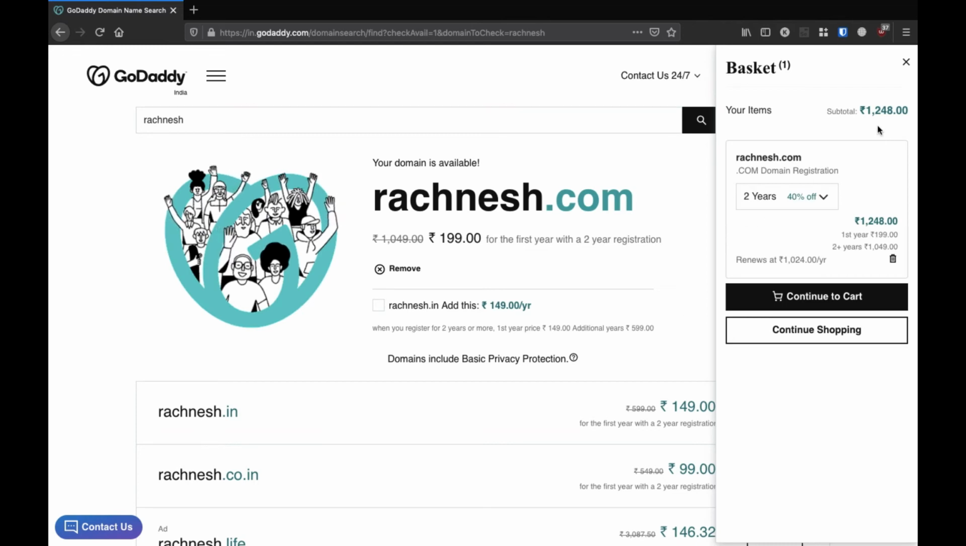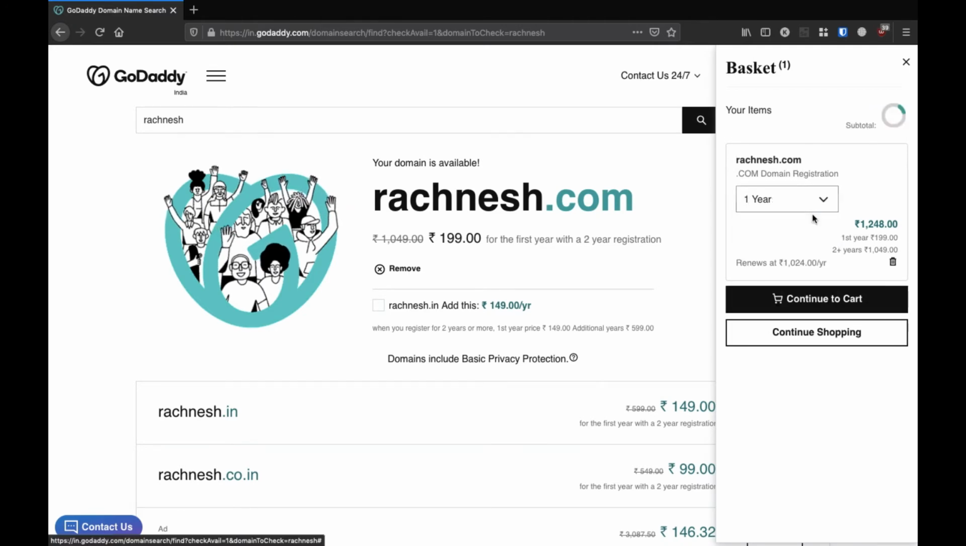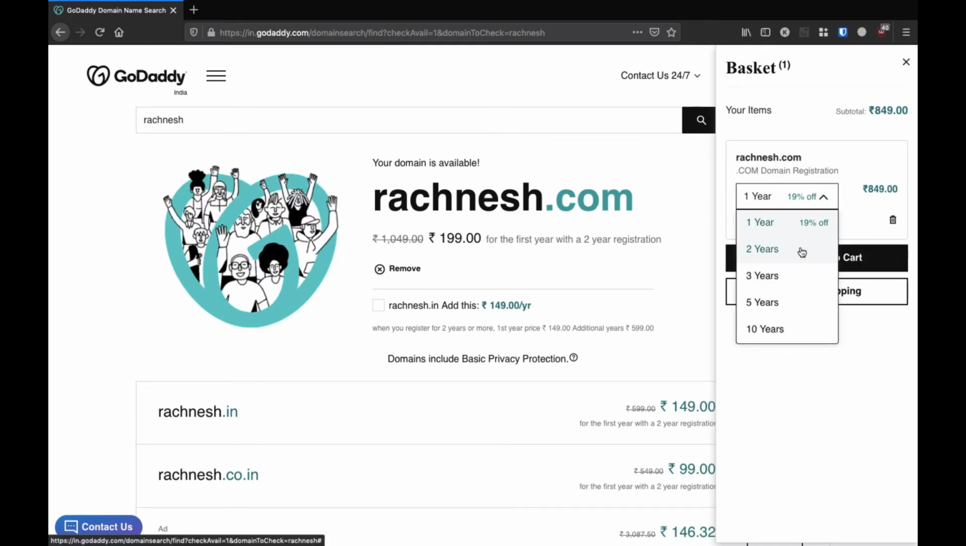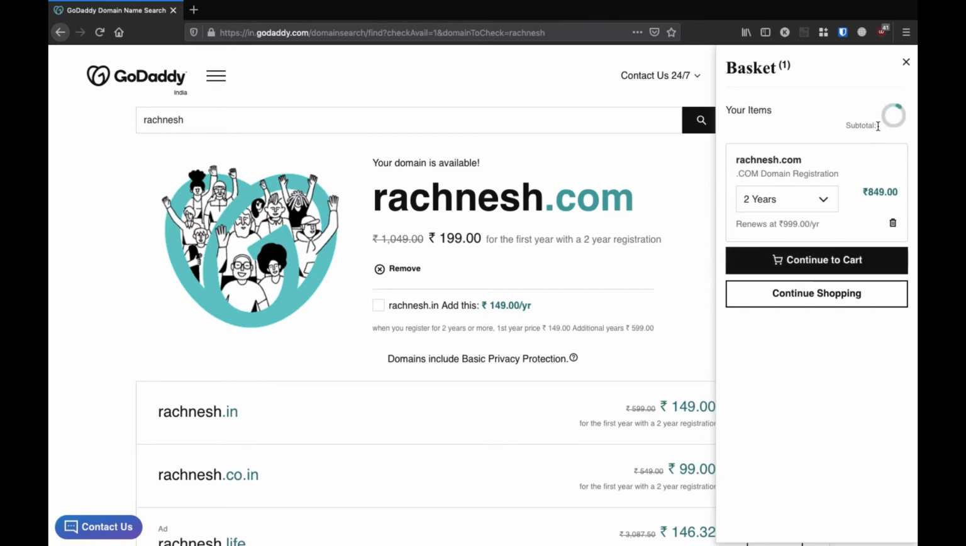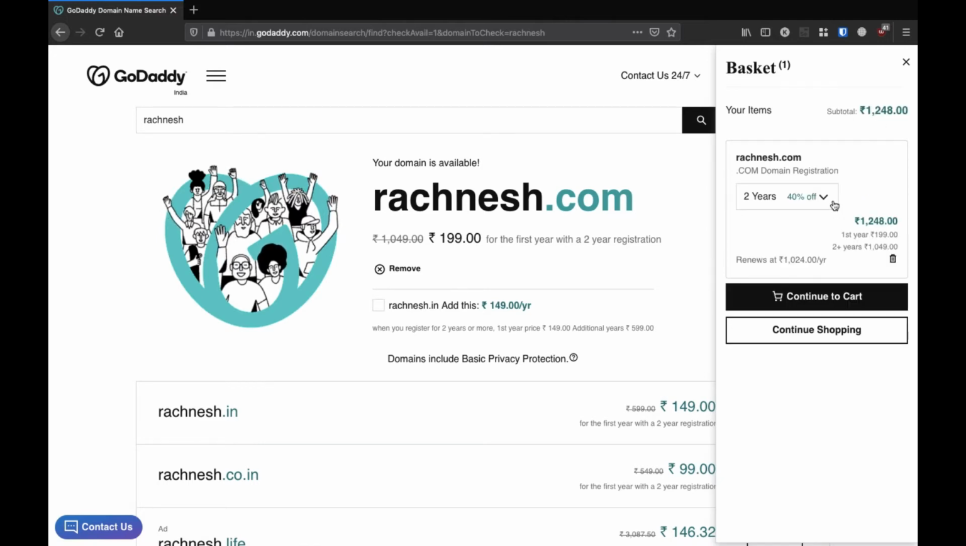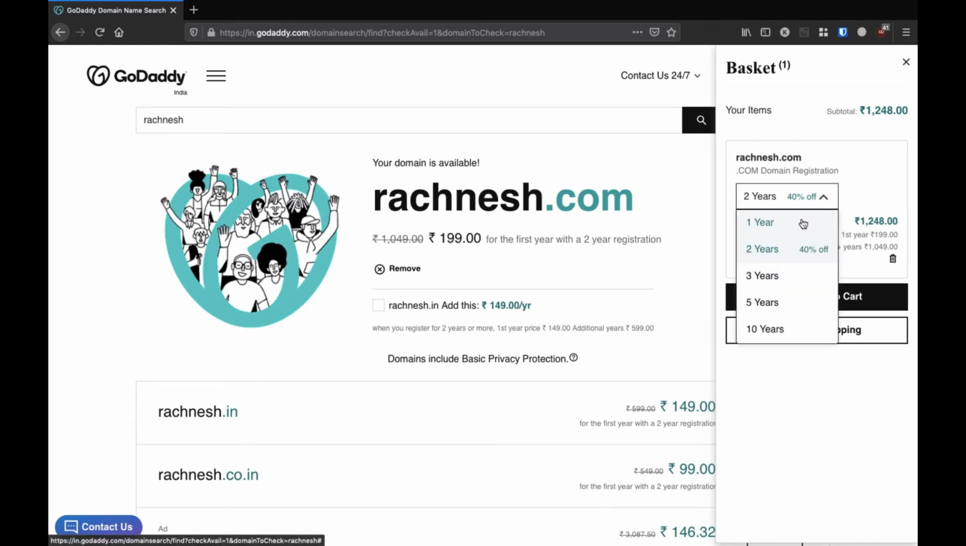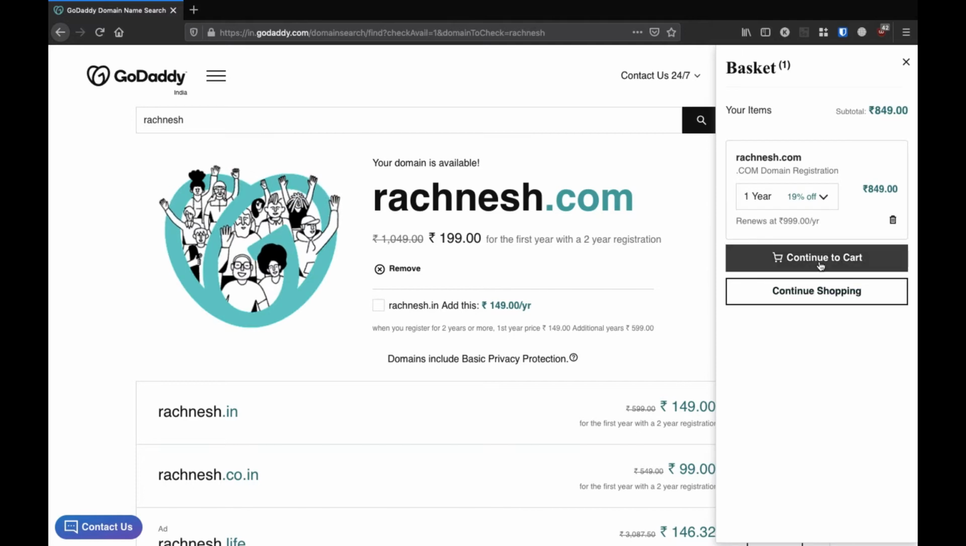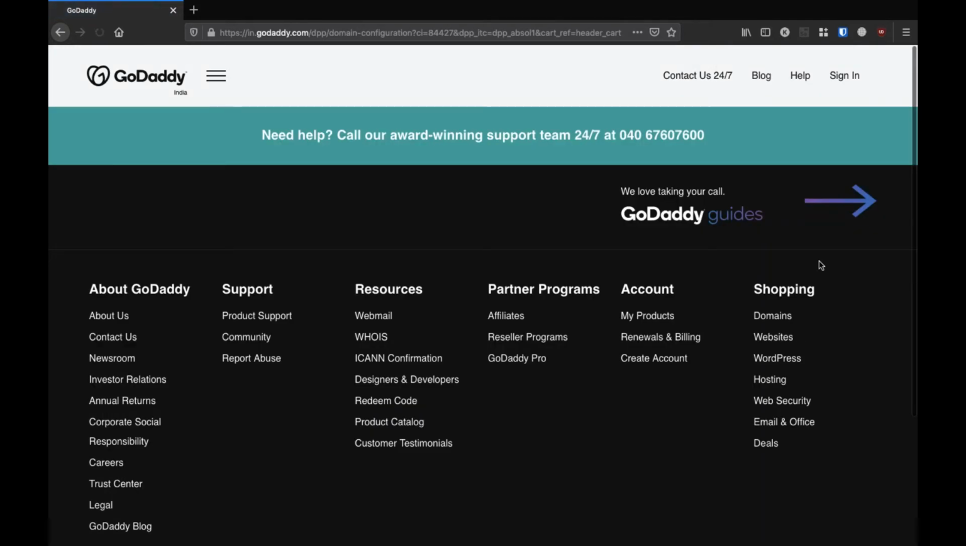You can see here the subtotal 1248, and here again the time duration for how many years you want. For 1 year it's showing around 849 rupees with 19% off. For 2 years, 1248 with 40% discount. So the more years you choose, the better discount you get. For now I'm just choosing it for 1 year, and then we'll press this button called continue to cart.